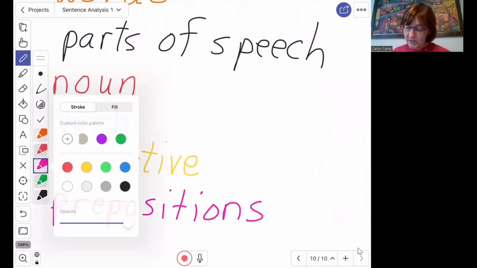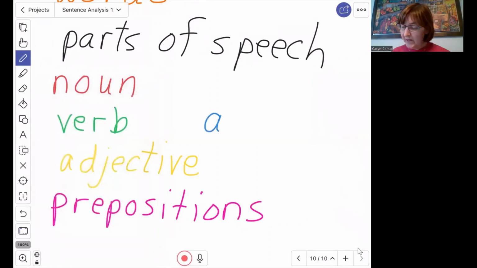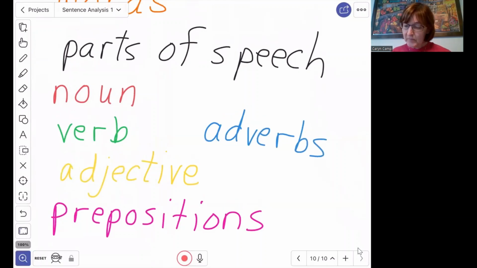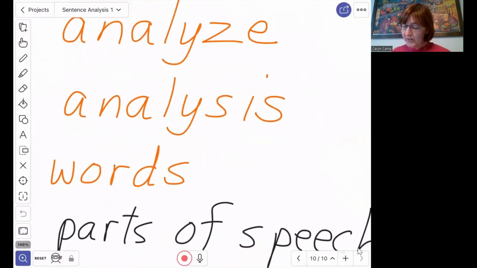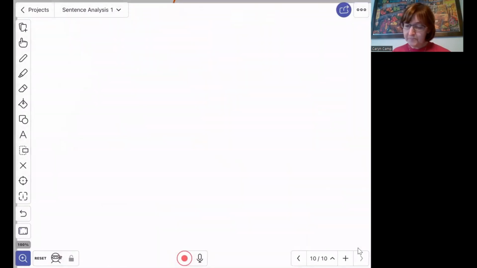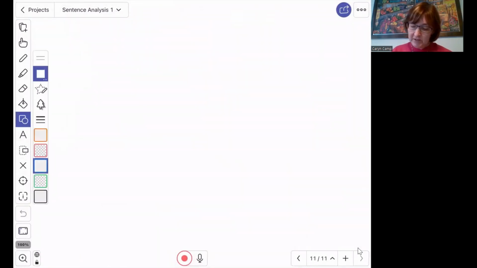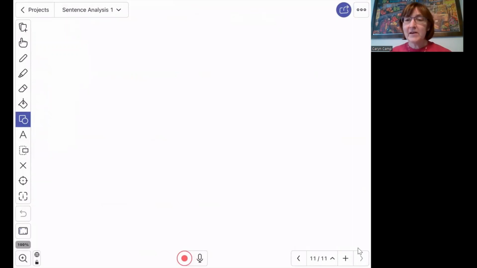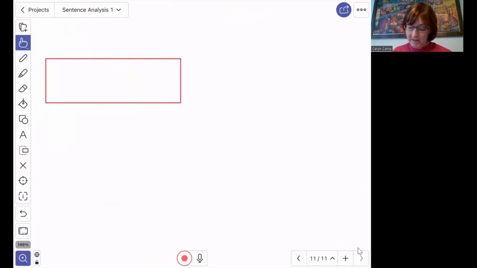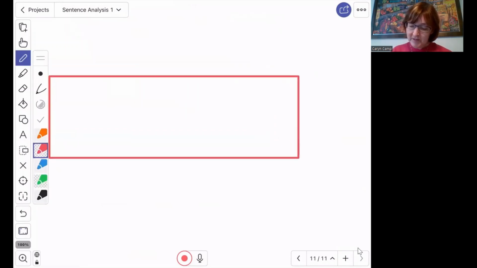And what color should I use for adverbs? And adverbs. These are all parts of speech. Okay, so for doing our sentence analysis, I start with red.